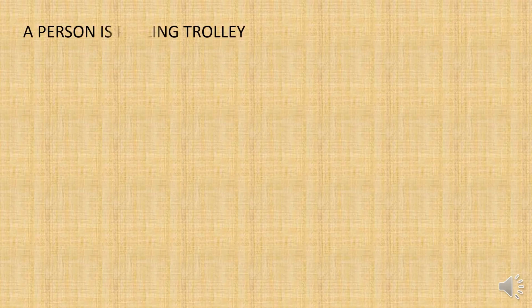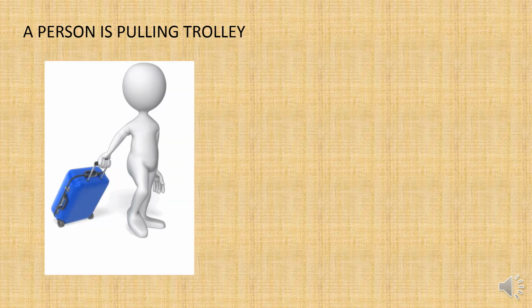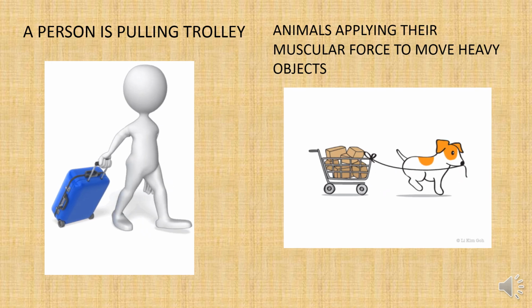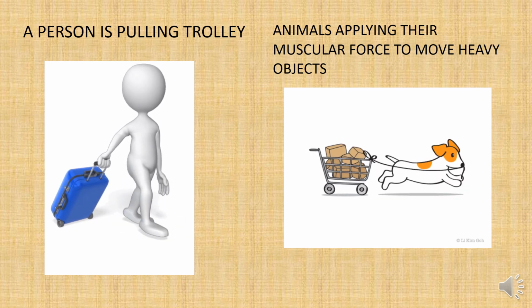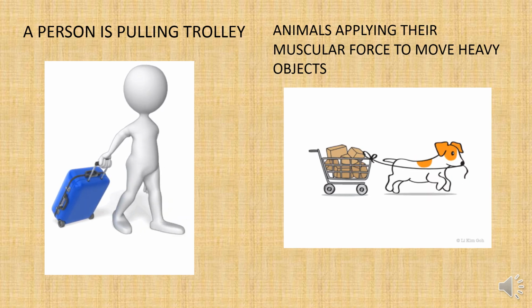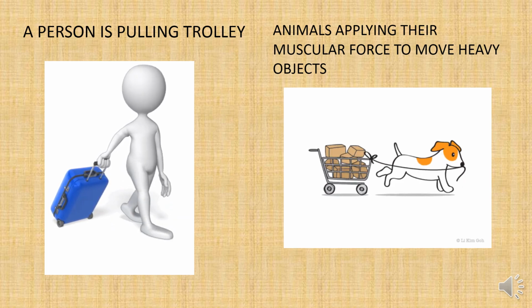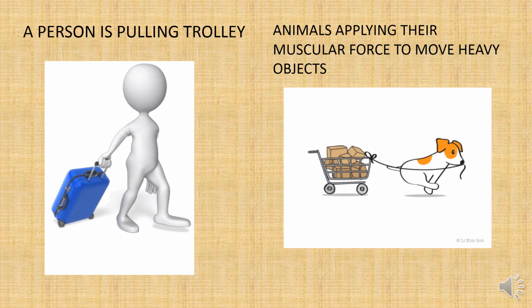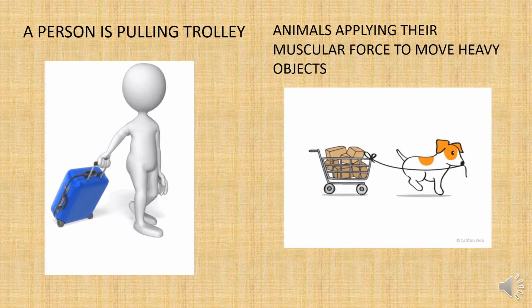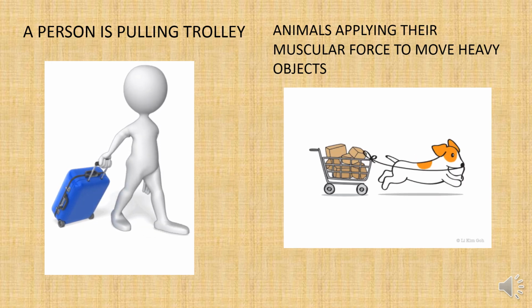So let us take some more examples. Here I have taken two more examples: a person pulling a trolley, and animals applying their muscular force, right? If you observe the first example, a person is pulling a trolley. Here also two objects are there, that is the person and the trolley.